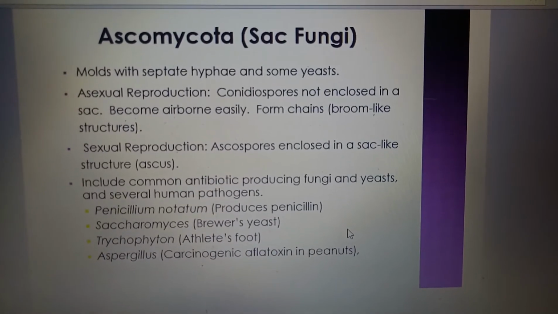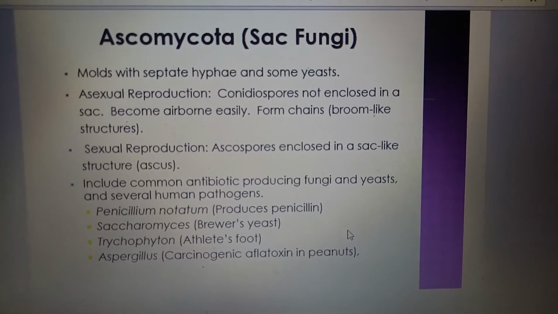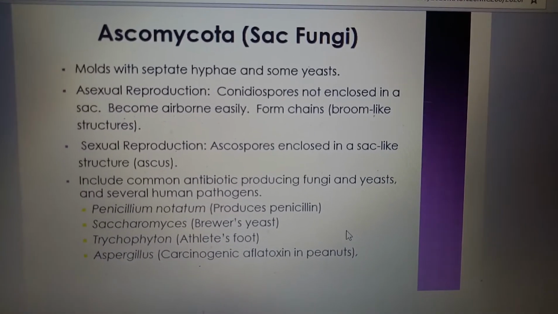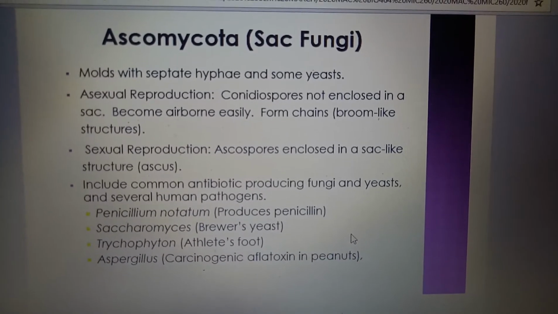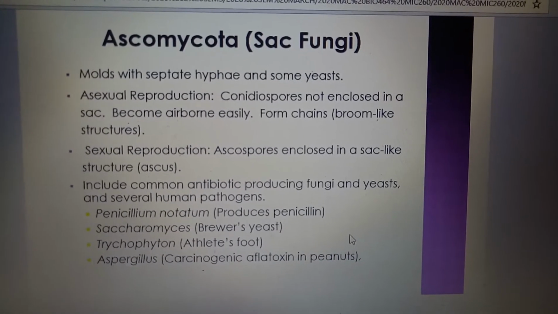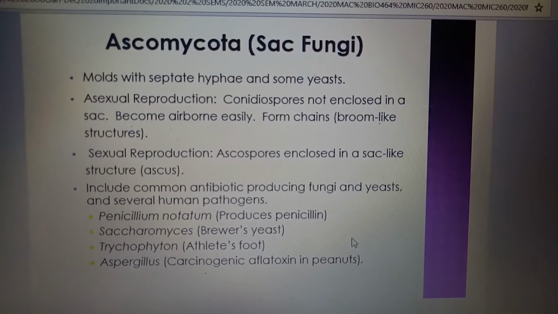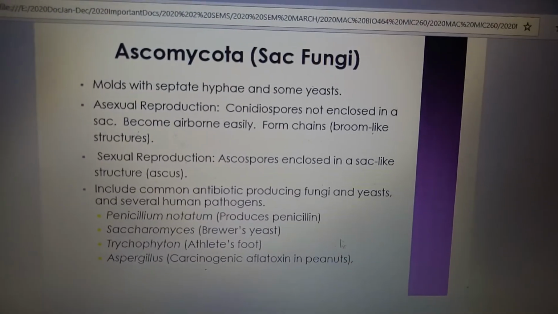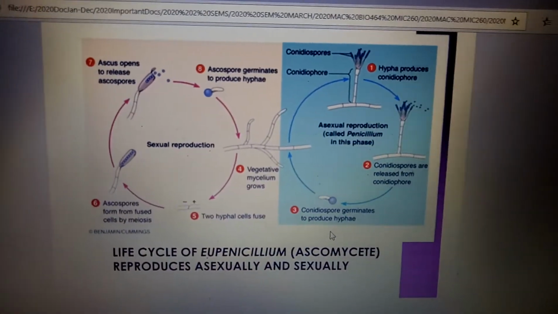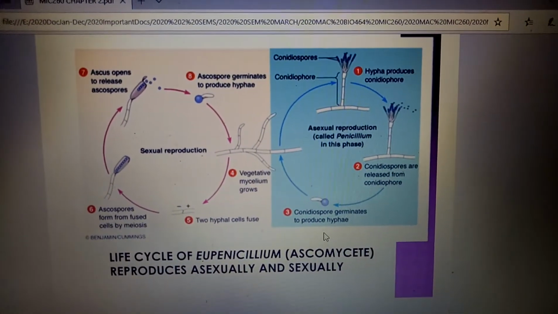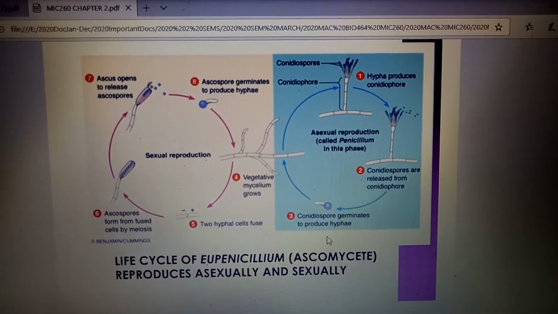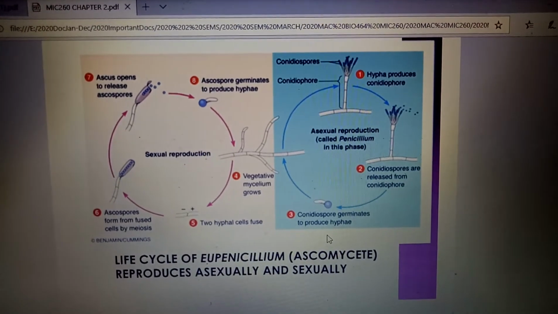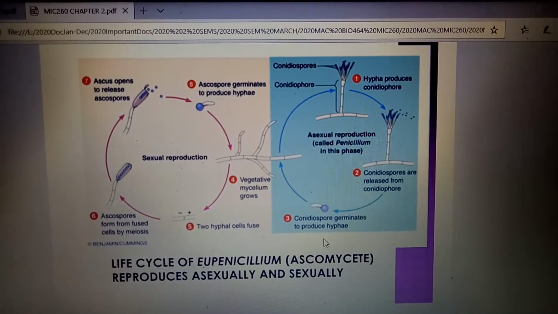For example, Penicillium notatum produces antibiotics against bacillus, Saccharomyces and Brevis are yeasts, Trichophyton causes athlete's foot, and Aspergillus produces carcinogenic aflatoxin in peanuts. So this is the cycle of reproduction that happens in Penicillium, or Ascomycetes. They reproduce asexually and sexually.